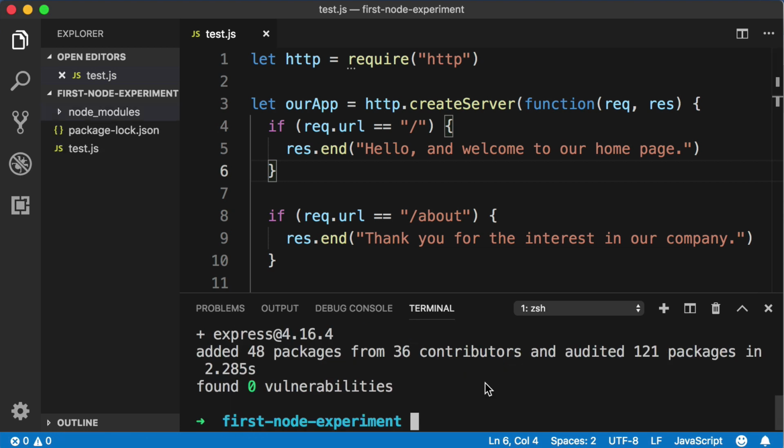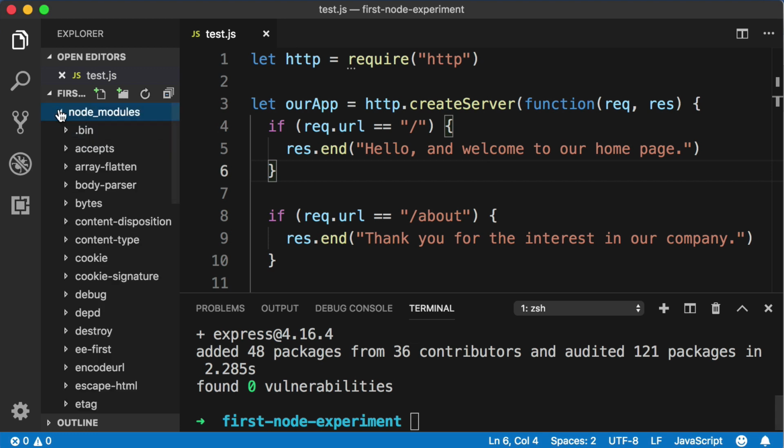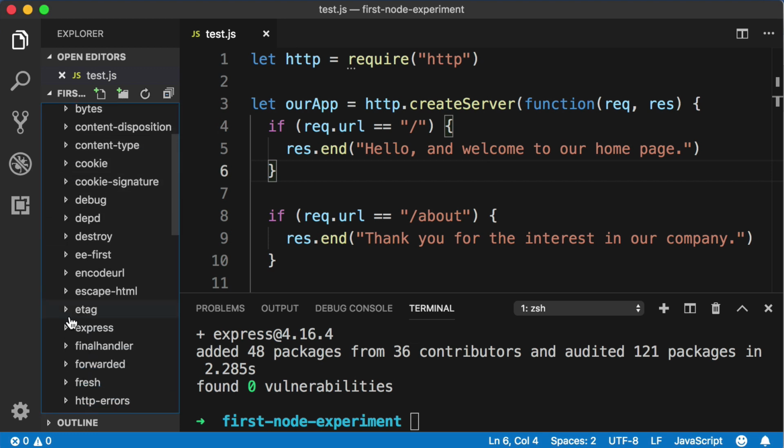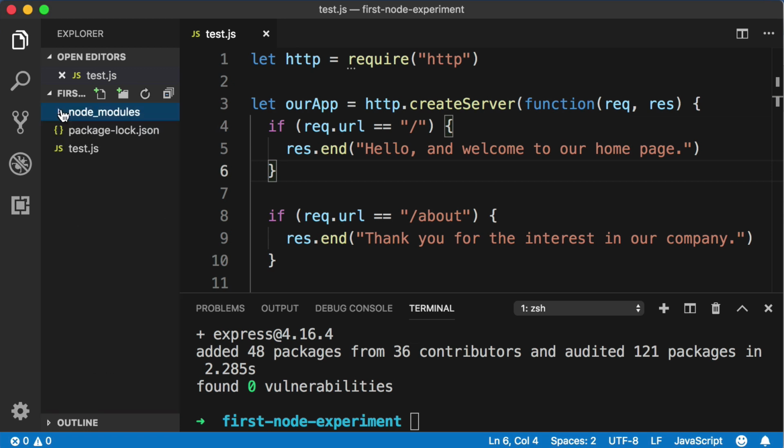Give it a few seconds, and now you'll notice that in the left-hand sidebar, npm automatically created a new folder for us named Node Modules. And if we look inside that folder, and if you look through this list, you'll see, aha, Express. If you're wondering why npm downloaded all of these other packages aside from Express, it's because Express depends on these other packages. To be honest, there's never really a need to actually open the Node Modules folder and look at all the different packages. I'm only doing that to show you that npm successfully downloaded the package for us.